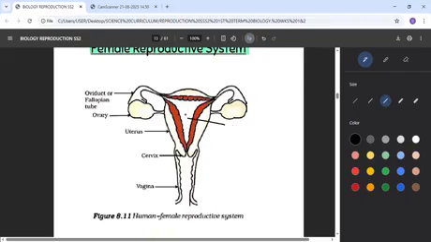Then the sperm keeps moving until it gets to where we call fallopian tube, or you call it oviduct. So on getting to a fallopian tube or oviduct, it will be waiting for the egg to come. And how will the egg come? It comes from this ovary. Inside the ovary, we have what we call Graafian follicle.